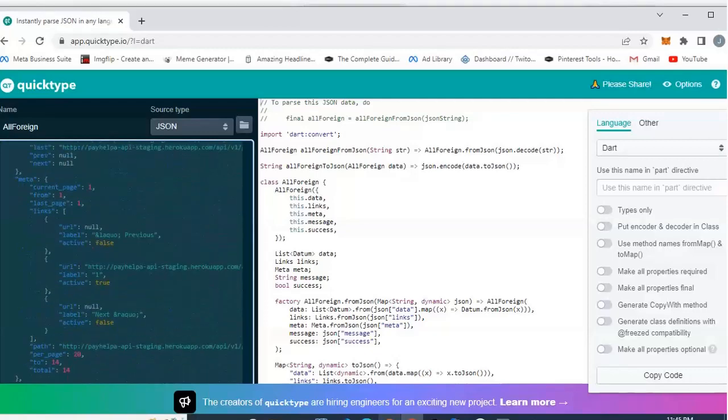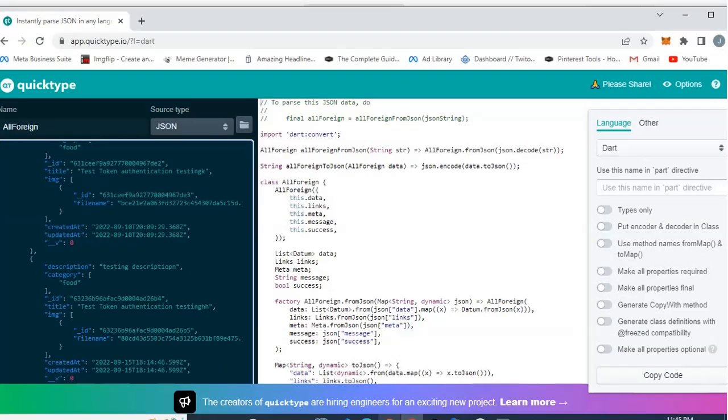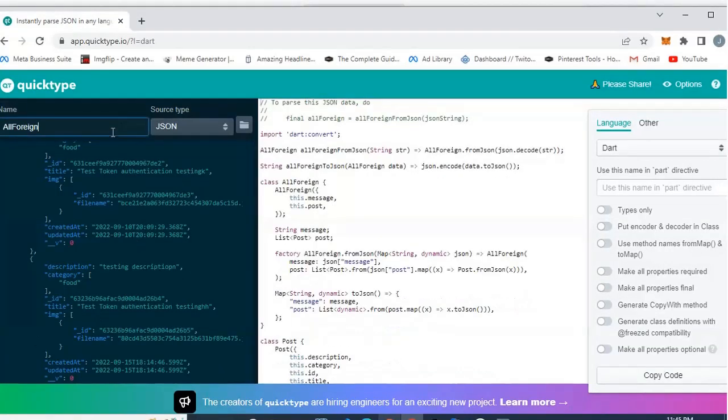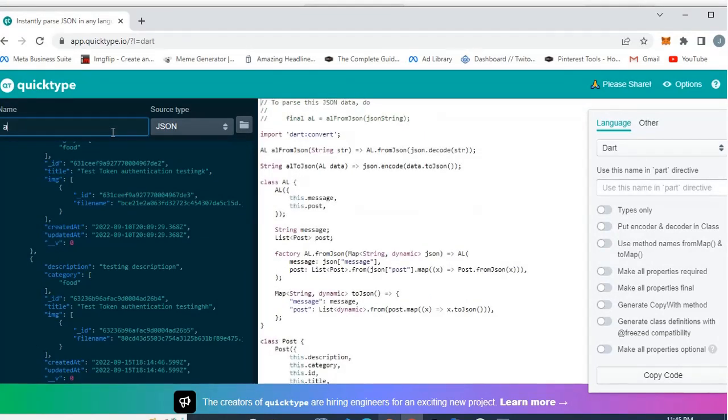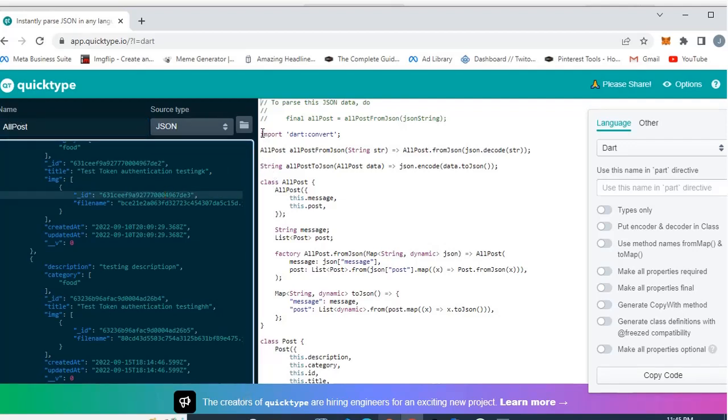I have to get rid of all of this. Okay, so I'll paste it here, and then I'm gonna call this all posts. You see, we paste it in here and it generates to us a Dart class.